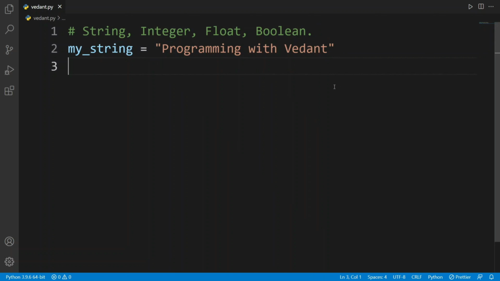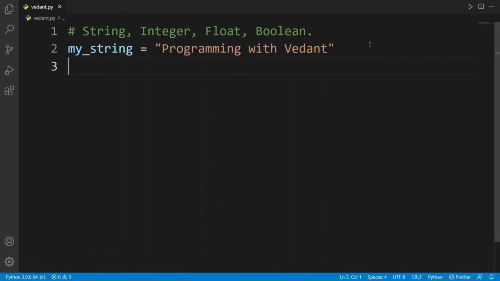How can I tell you this is a string? Because I have written all the letters inside of double quotes, and everything written in these double quotes is a string. So we have a string here. Then I will create our second data type, which is integer. So let's create an integer.